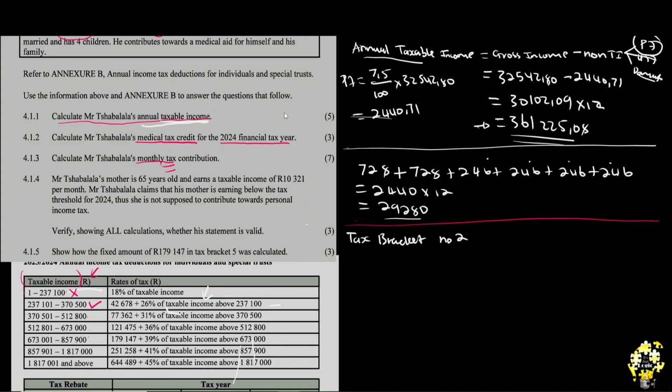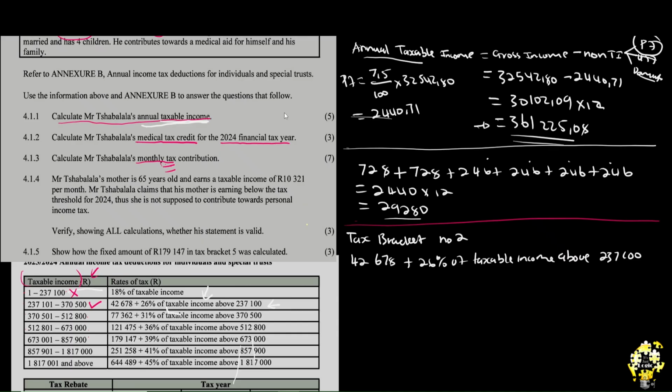We have to come here to the tax rates. It says 42,678 plus 26% of taxable income above 237,100.